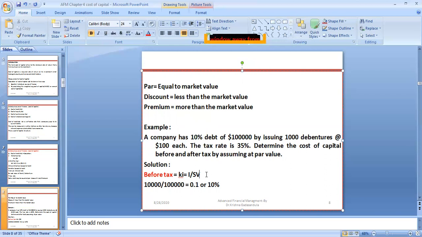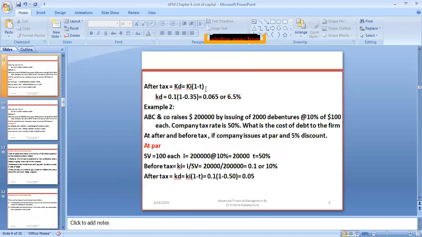So in the solution, before tax the formula is KI is equal to I by SV, sale value, and I is equal to interest. 100,000 at 10% means 10,000 is the interest. 10,000 by sale value, which is 100,000, is equal to 0.1 or 10%, the cost of debt at par.